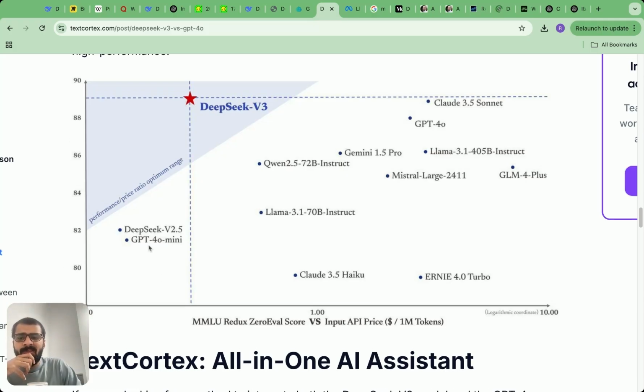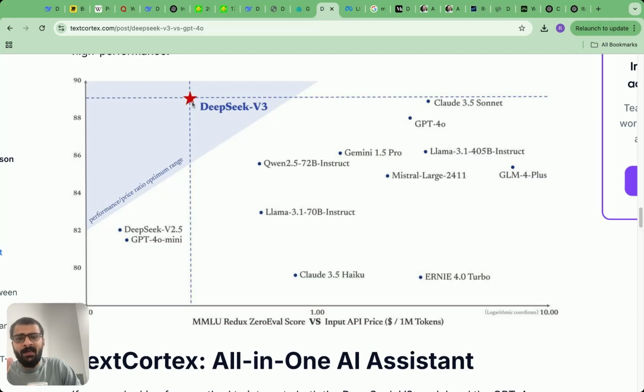What you see clearly is that if you compare GPT-4o mini and if you compare DeepSeek version 3, DeepSeek version 3 has much better performance and it's reasonably priced with respect to GPT-4o mini. But now, if you compare DeepSeek version 3 with GPT-4o, you will see that DeepSeek version 3 has much higher performance.